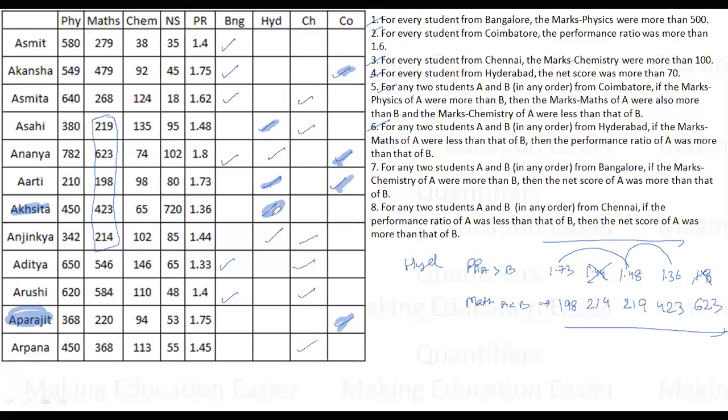This is definitely Hyderabad. Okay. 1.44 cannot be Hyderabad then. Obviously, 1.44 is not from Hyderabad. So if she is not from Hyderabad, she is definitely from Chennai. Okay, done. 1.8 is also not from Hyderabad. This is also not. This is the possibility, right? So Hyderabad is also sorted right now.